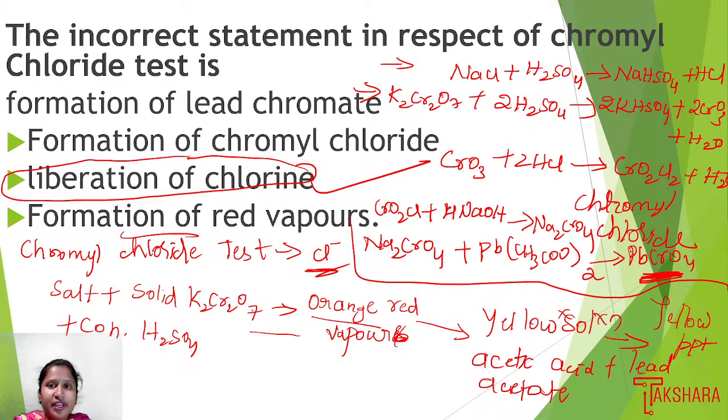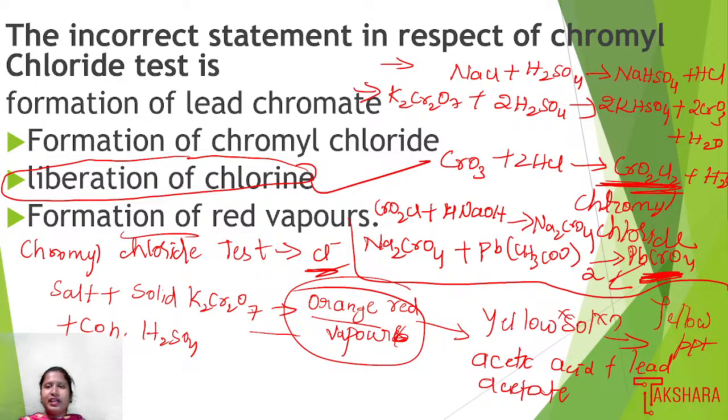Sorry, they are asking for the incorrect statement in respect of chromyl chloride test. So the incorrect statement is the liberation of chlorine; that process will not happen while doing the chromyl chloride test. In option 1 we have formation of lead chromate; of course this is going to form as a yellow precipitate. Then formation of chromyl chloride in the second step, we get chromyl chloride. Then formation of red vapors in the first step, we get orange red vapors when we add sulfuric acid to the salt along with potassium dichromate.